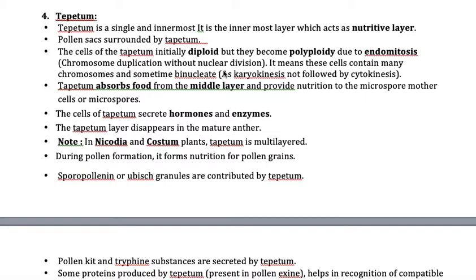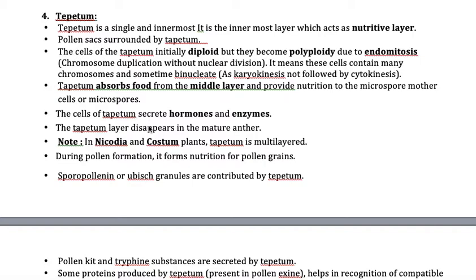Sometimes it becomes binucleated also, but they never become bicelled. Tapetum, one cell, remains as one cell only throughout its lifespan. Why? Only karyokinesis takes place, but never cytokinesis. That's why mostly it becomes polyploid, and sometimes it becomes binucleated. As I clearly told, it absorbs the nutrients from the middle layer, and that is how it becomes nutritious, and those nutrients are taken by the microspore mother cells or microspores.